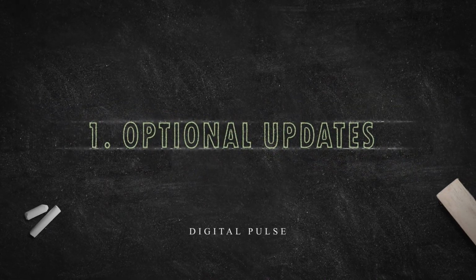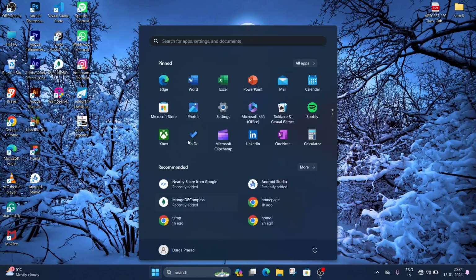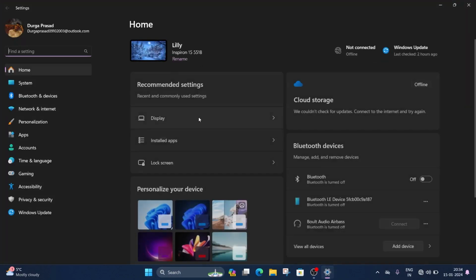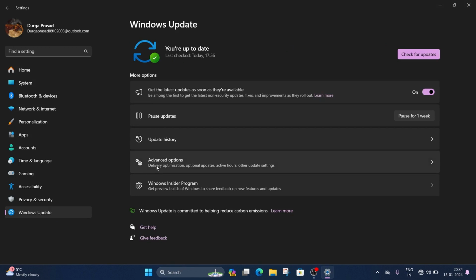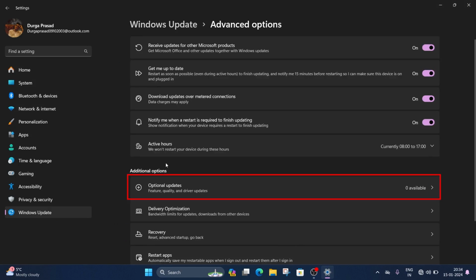Optional updates. Go to Settings, click on Windows Update. Here, you will find additional updates. If any optional updates are available, please update them, as they can help you install drivers, fix bugs, and more.